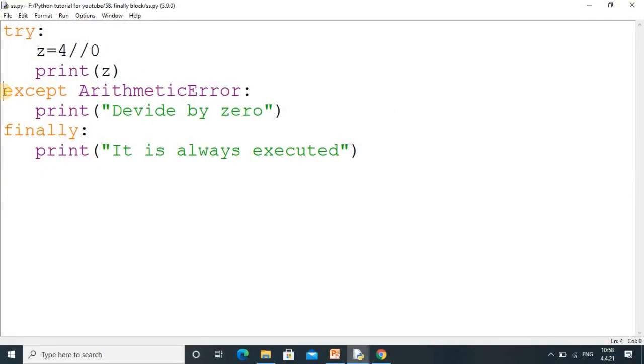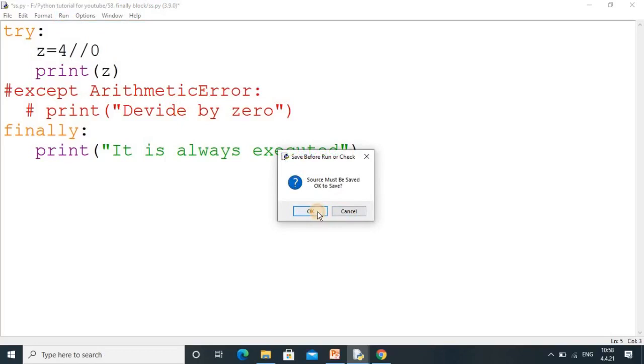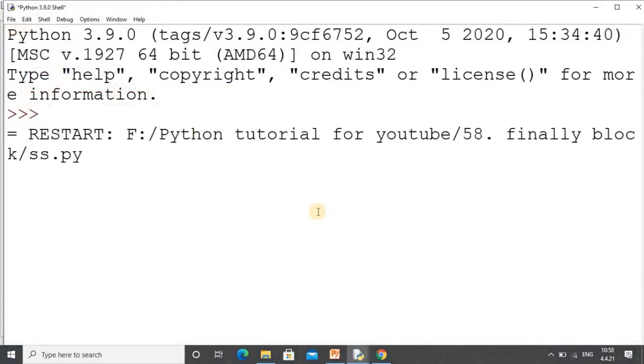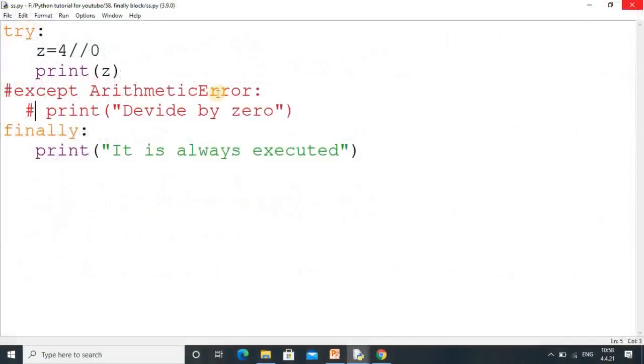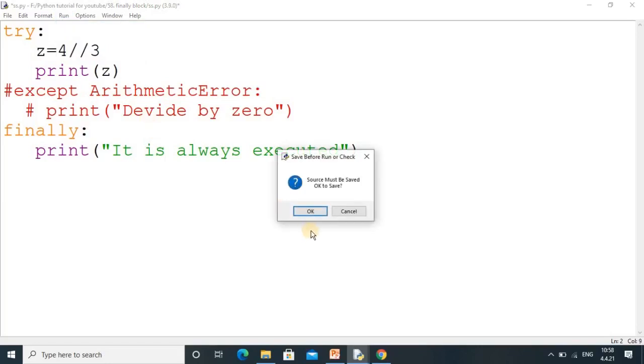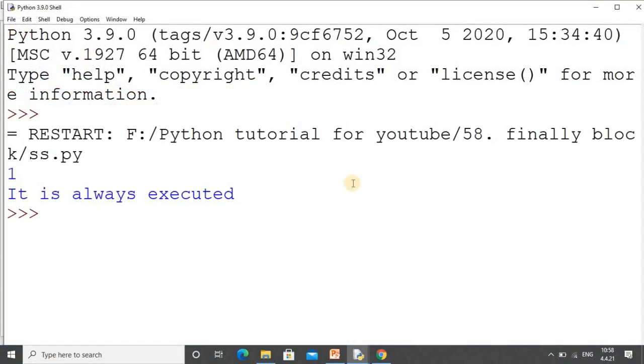Without the except block you can also use finally. We will check it out. You see it still works. It shows the output from the finally block, but along with that the error also comes. The error is generated, traceback, division by 0, but we still get output from the finally block. Now if the error is not there, let's see whether it executes in the program. You see it shows "it is always executed" and shows the output.